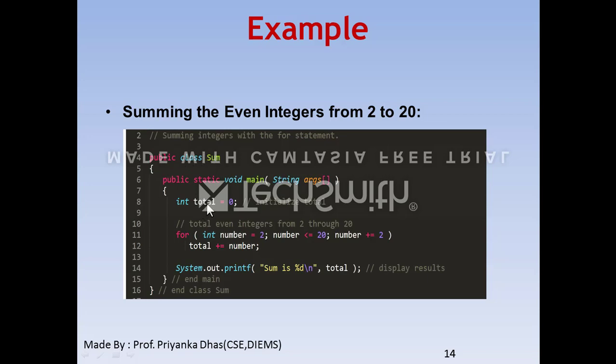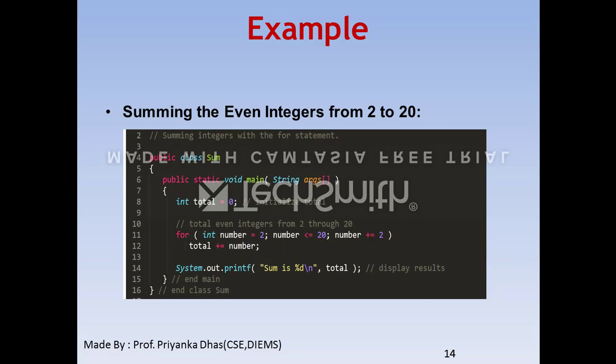I have declared one variable total, which is initialized with 0, which will store the sum of the even integers 2 to 20. Next, I have to add up number into total. For the repetition of the statement I am taking the for loop. Here I have declared the counter variable with the name number, which is equal to 2, as we need to sum up even numbers which start with 2.